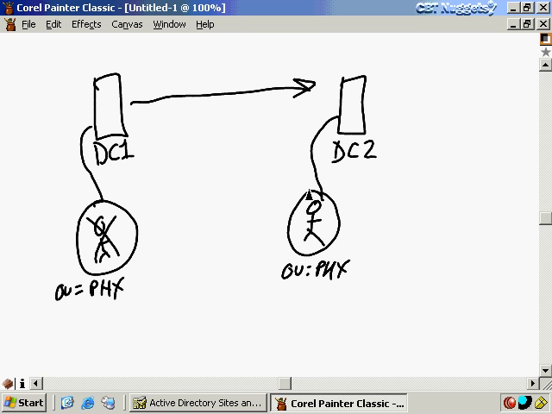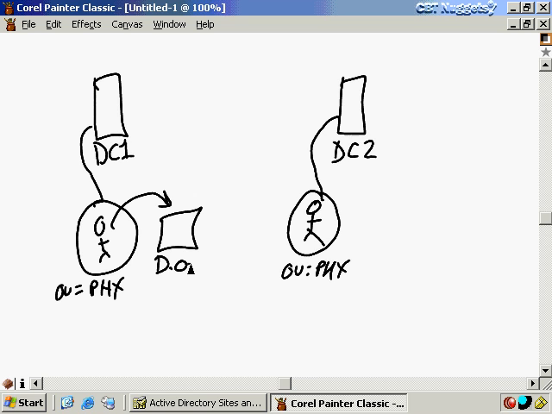So how do we tell that domain controller to delete this account? Well, the way that's done is that the user account is not actually deleted. They're actually moved into something called the deleted objects container. And so now that's where this user account is. All of their attributes are stripped, such as a lot of the information about that account, its group memberships, all that kind of stuff. And all that's left is more or less a husk of that user account, or a skeleton.